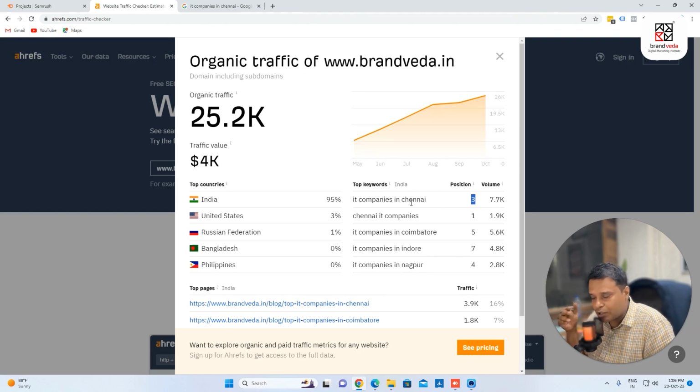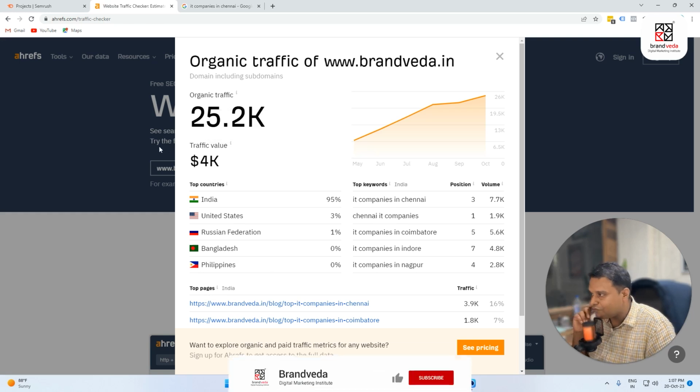I'm going to talk a lot about all these things in my coming sessions, but I just want to tell you that you can see how much organic traffic any website has, and what the worth of this traffic is. This is worth around 4k dollars, which is approximately 3.5 lakh rupees a month, the estimated value of the monthly organic search. So this is the value of the traffic, right?